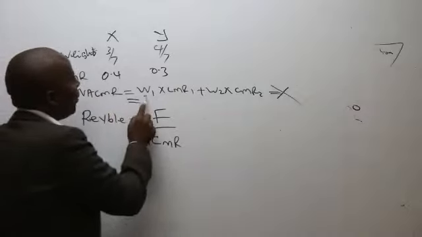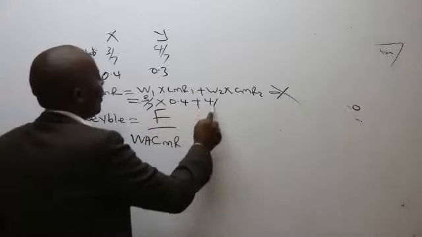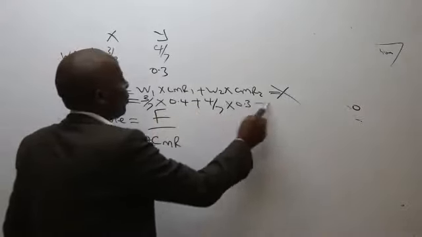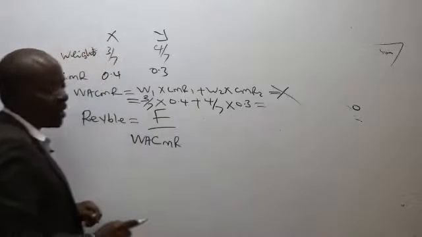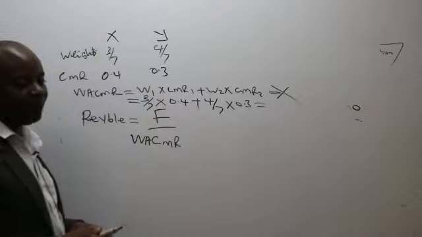So the weight here will be 3/7 times CMR 1, which is 0.4, plus 4/7 times CMR 2, which is 0.3. Could you kindly give me this answer? Ita end up kuwa ngapi, somebody?